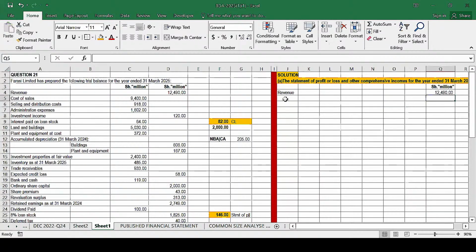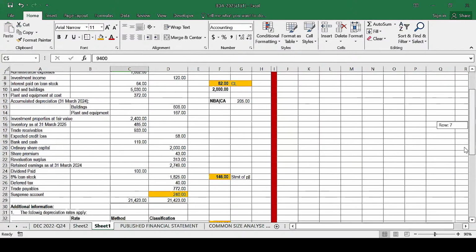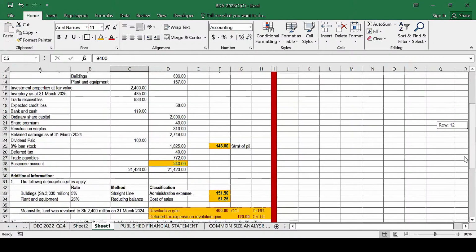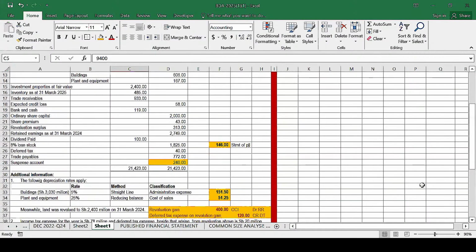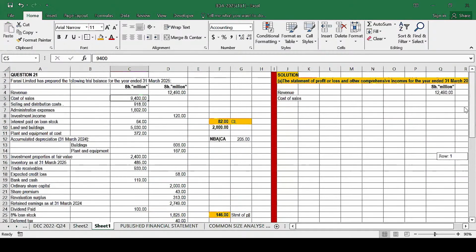So is there any adjustment? No. So to this, then what do we do? We less the cost of sales. This one is already computed for us here, but I think we need to make some adjustment. Do we have any adjustment which we need to make to the cost of sales? Yes. I hope you can see we have depreciation here. So we need to make the adjustment here.